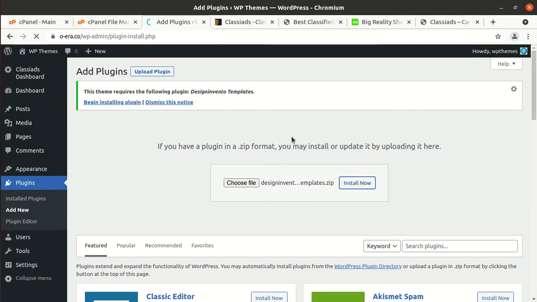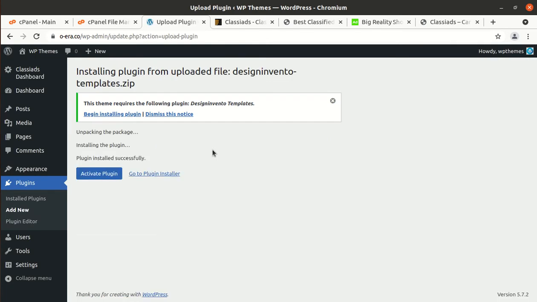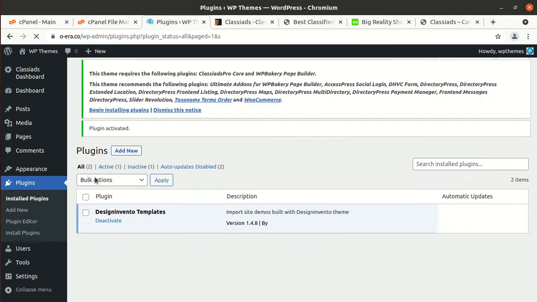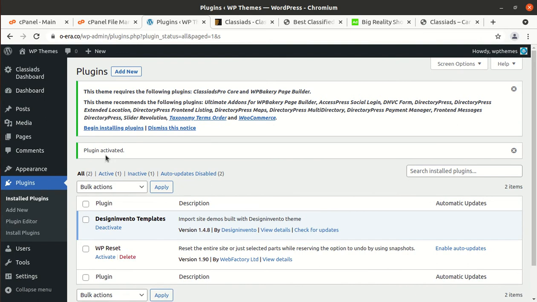Click on install now. Okay, so it has been installed, and we can activate this plugin now.